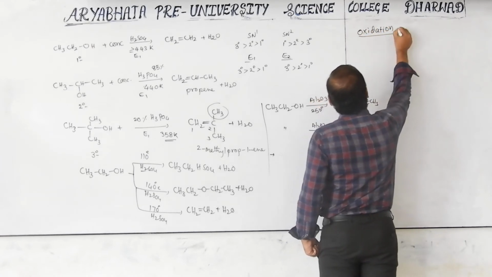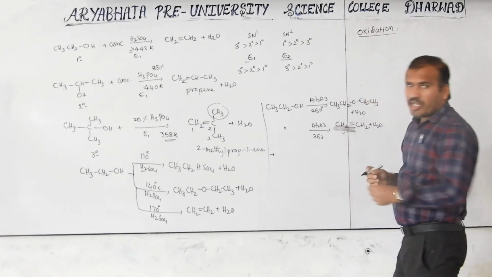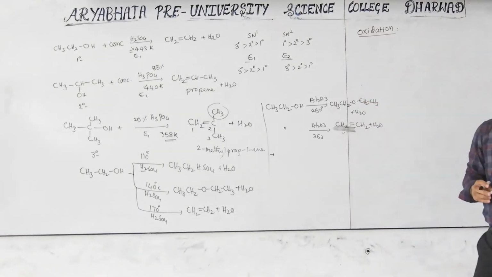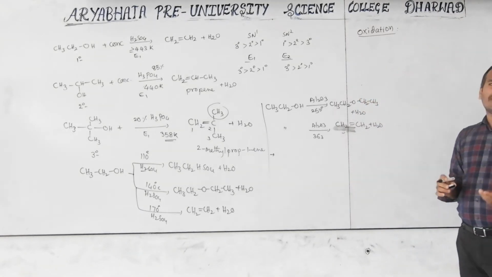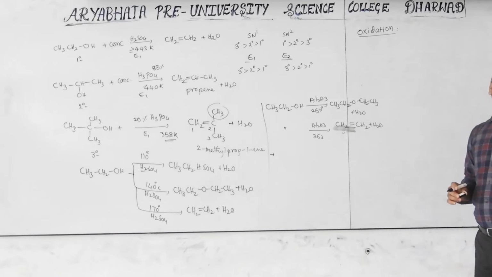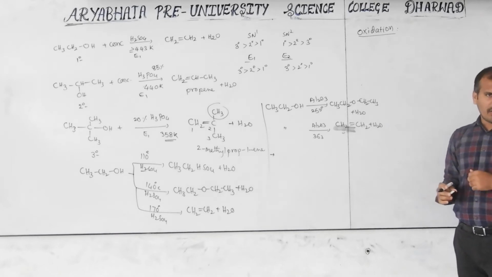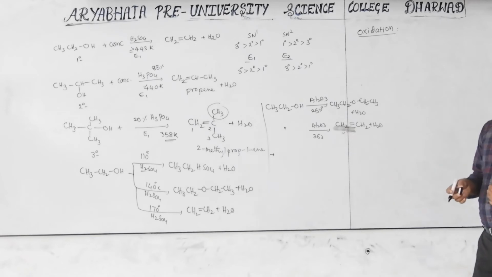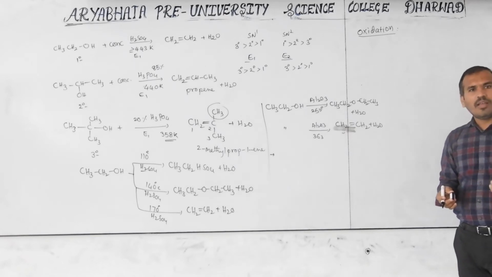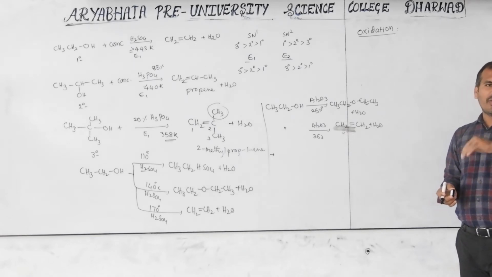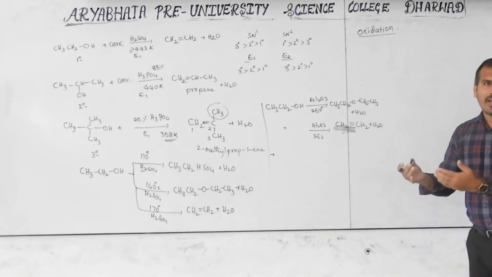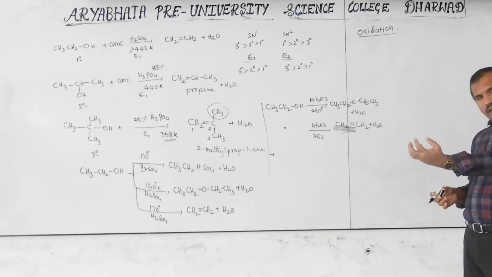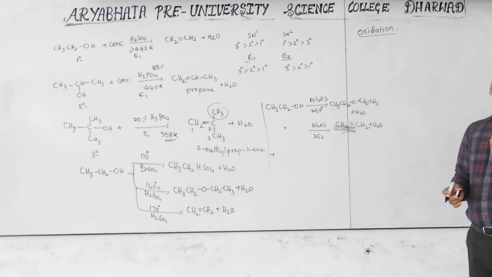In this chapter, we already discussed reduction in the preparation of alcohol. Aldehyde, ketone, carboxylic acid, ester, on reduction, give primary, secondary, tertiary alcohol. Hydrogen was added, that's why it is reduction. Now, when hydrogen is removed, we get oxidation.